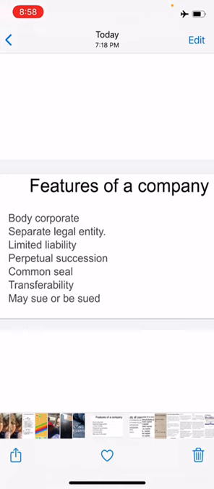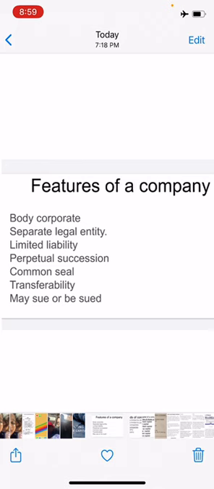Fourth is perpetual succession. As I have told you, a company is an artificial person created by law. It continues to exist irrespective of the change in its membership. The members may come and go, but the company will exist.